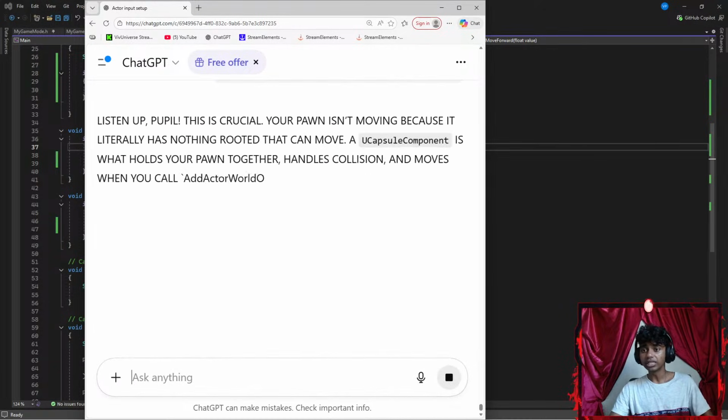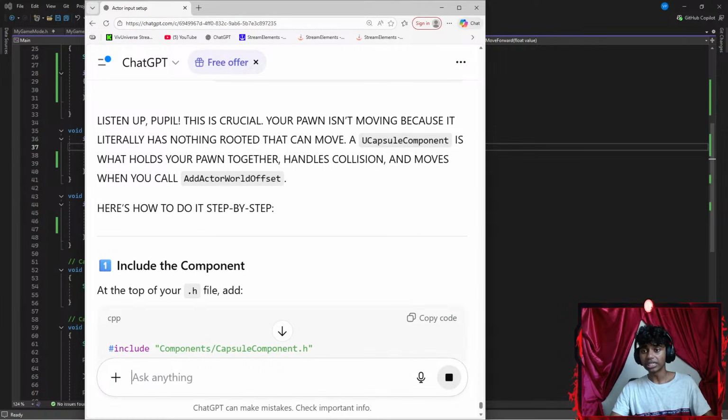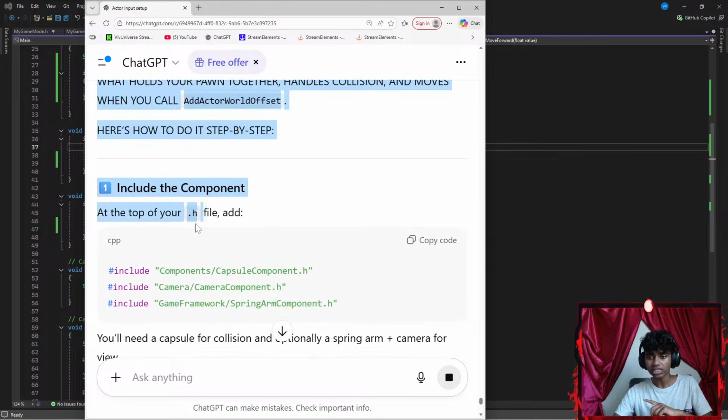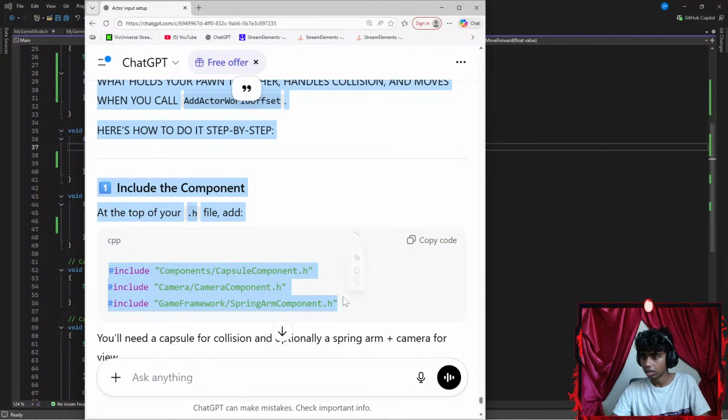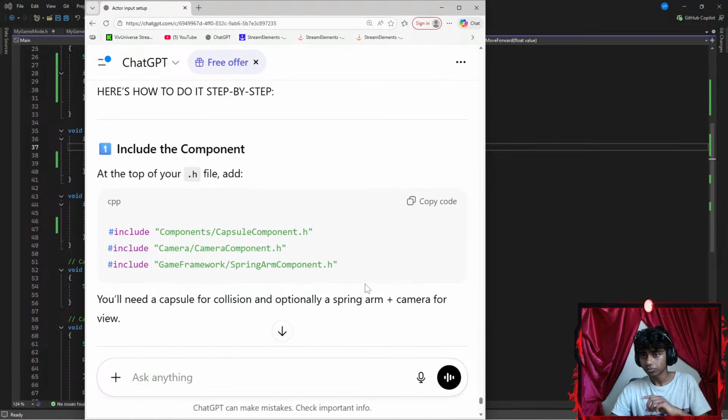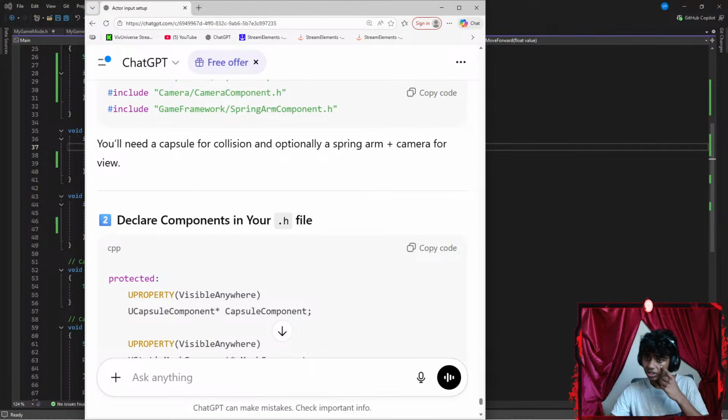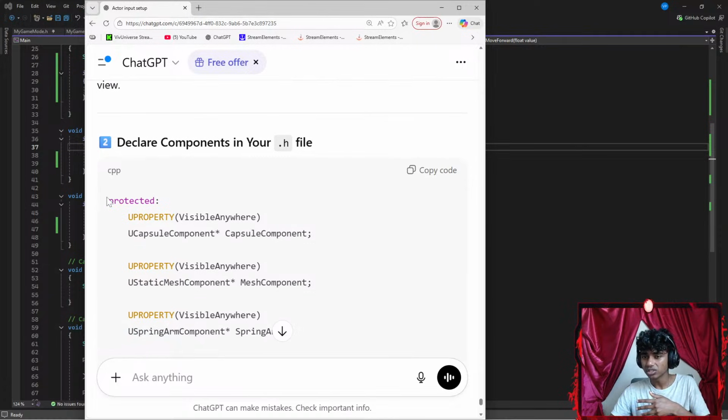Listen, people, this is crucial. Your pawn isn't moving because it literally has nothing rooted that can move. A UCapsuleComponent is what holds your pawn together, handles collision, and moves whenever you call this stuff. Include components, so add this in the header file. So CapsuleComponent, CameraComponent. Okay, let's copy these in my header files. You need to declare components in your header files.